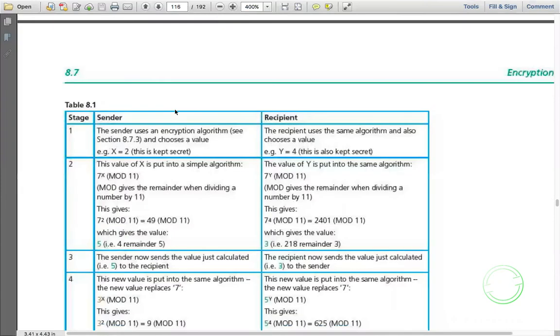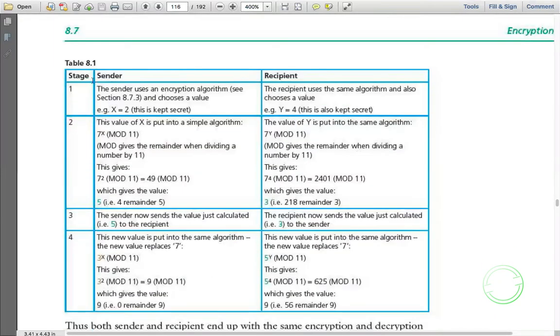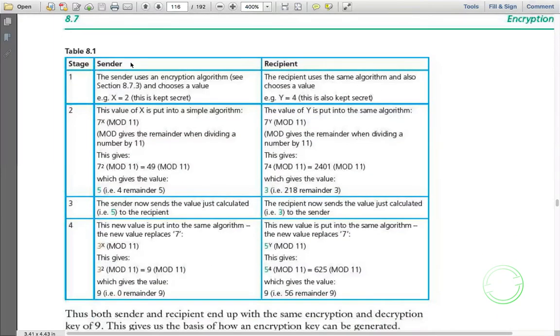So now these are the 4 stages that you have to do. The sender and the receiver have to do these processes to generate the key. The sender uses an encryption algorithm and chooses a value, say x equals 2. This is kept secret. The receiver uses the same algorithm and also chooses a value, y equals 4, and also keeps it secret.